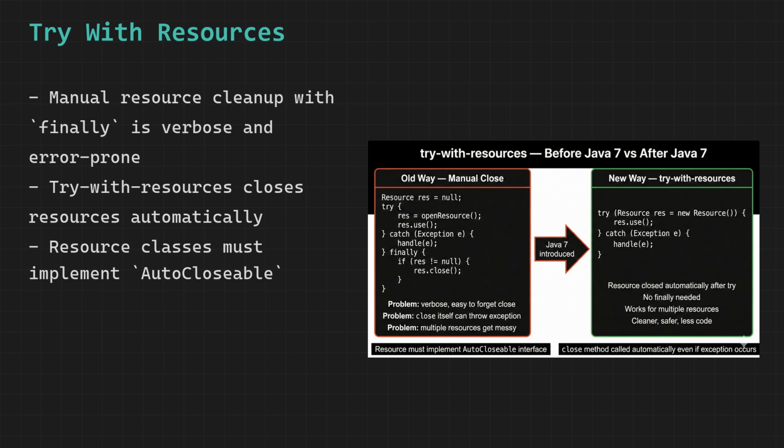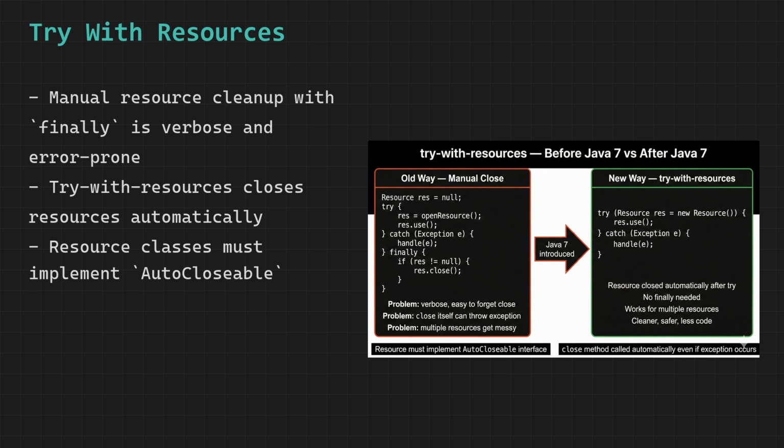For a class to be usable as a resource in try with resources, it must implement the AutoCloseable interface. AutoCloseable has just one method, close. The good news is that almost every resource class in Java already implements this: FileReader, BufferedReader, Connection, Scanner, and hundreds more. So in practice you can use try with resources with everything you would normally need to close.